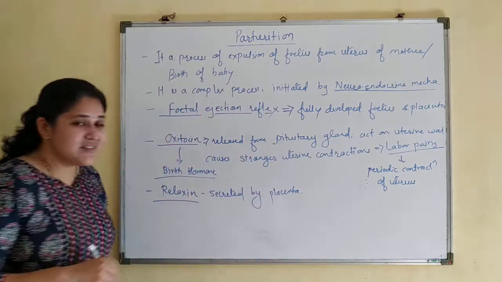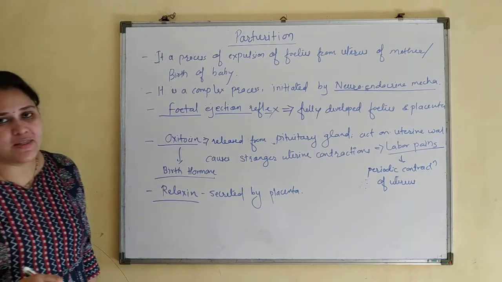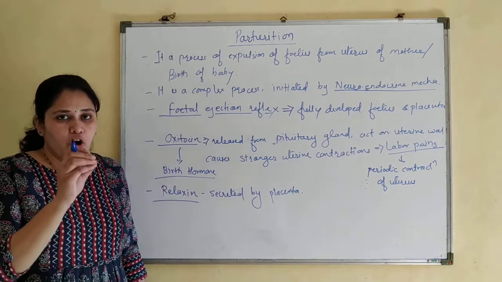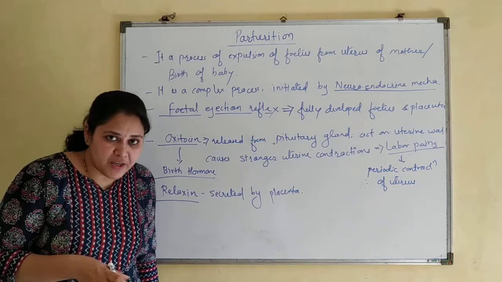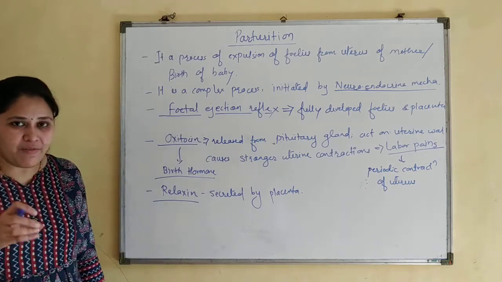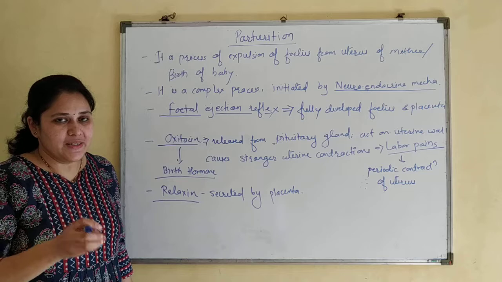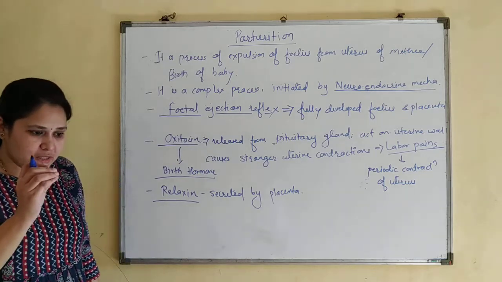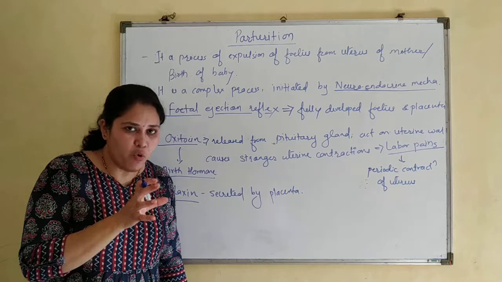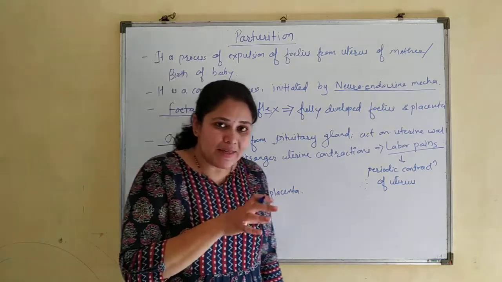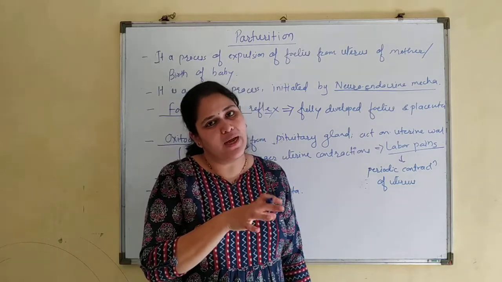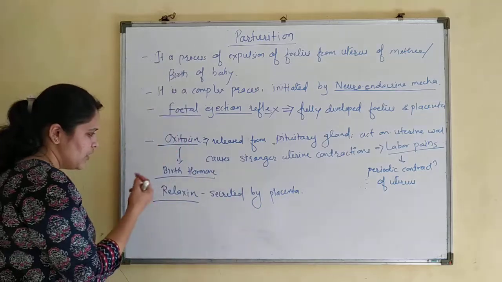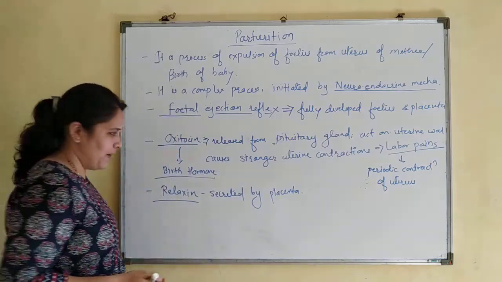This relaxin hormone increases the flexibility of the pubic symphysis, the region of the pelvic girdle, by dissolving the fibrous tissue present in the pubic symphysis. Now why? Because now the cervical canal will open and the birth canal will develop so that the baby can come out of the uterus.